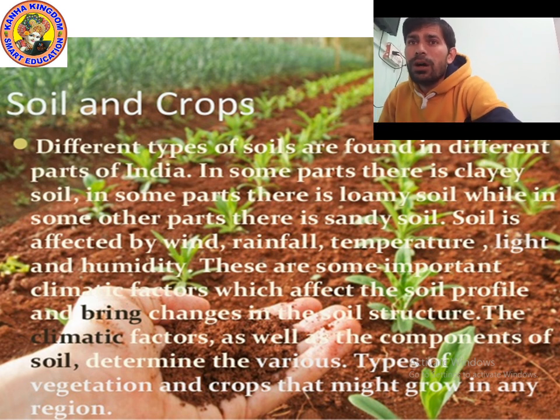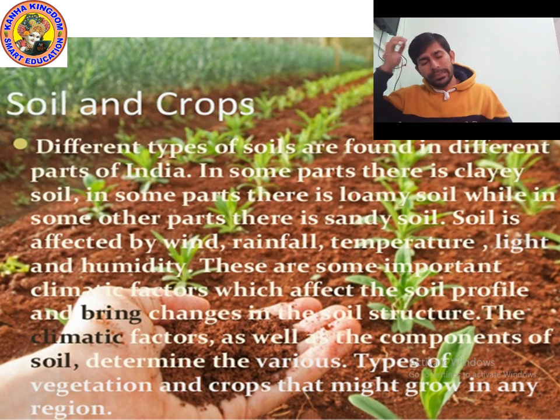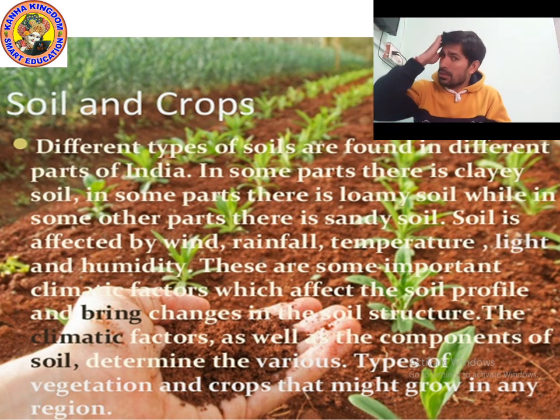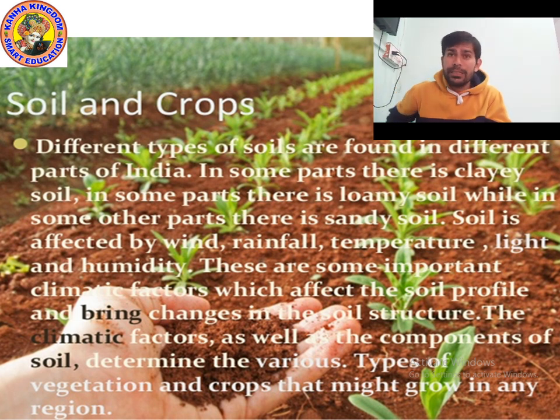Yes, the crop will not grow because of the different types of vegetation. Different types of vegetation means different types of vegetables and crops might grow in any region, depending upon the soil. So we can say soil and crops are related to each other. If the soil has fewer nutrients, then crops will not grow properly.